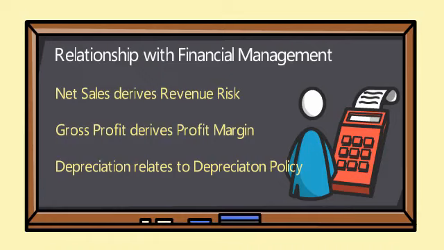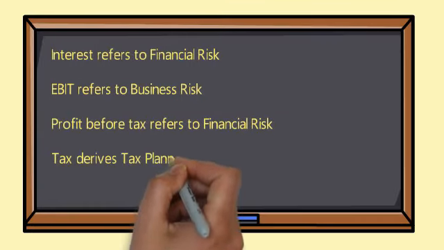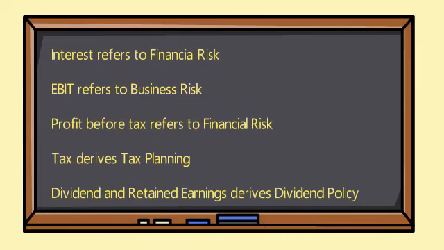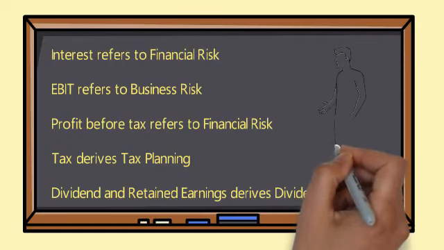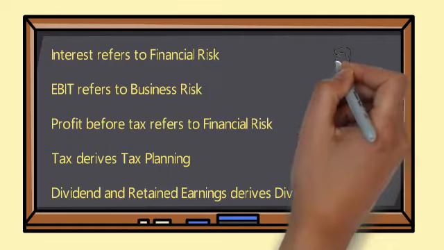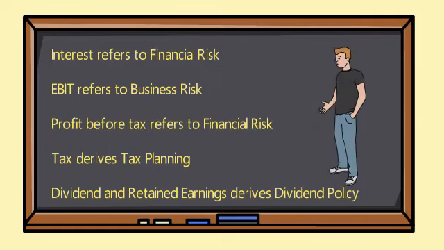Depreciation relates to depreciation policy. Interest refers to financial risk. EBIT refers to business risk. Profit before tax refers to financial risk. And tax derives tax planning, followed by dividends and retained earnings that derive dividend policy.